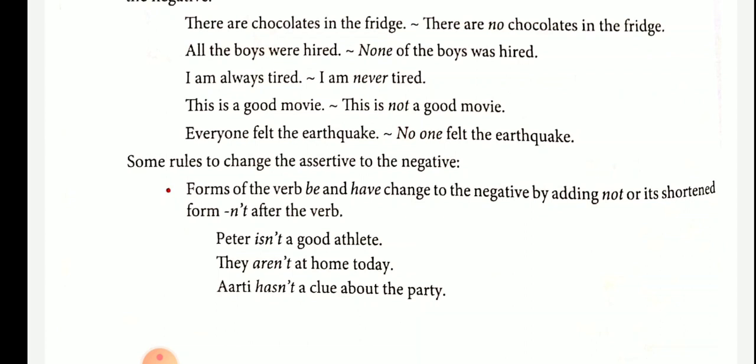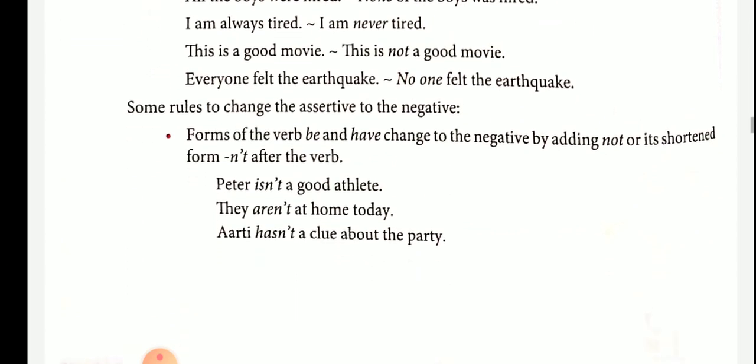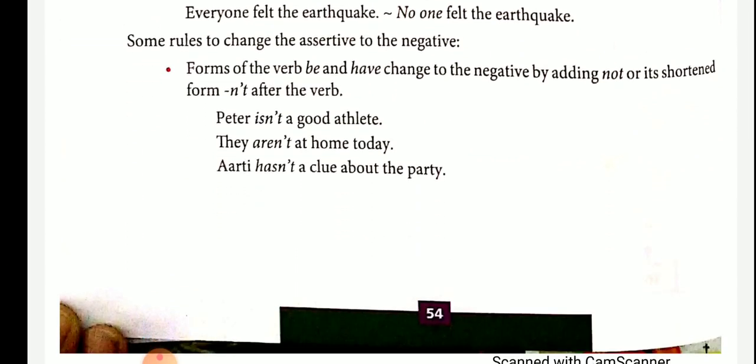These are the different forms of the verb be. And the verb to have also has the following forms: has, have, had, having, been, having been, will have and shall have. These are the different forms of the verb have.